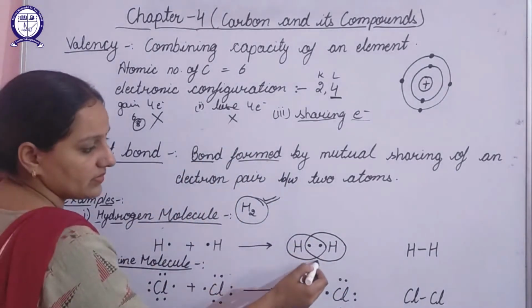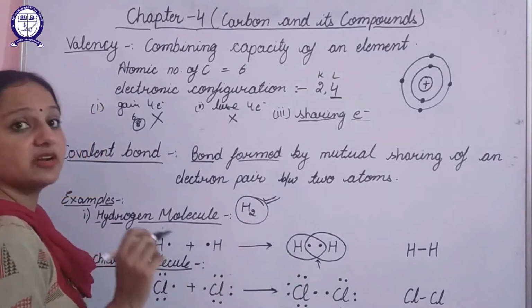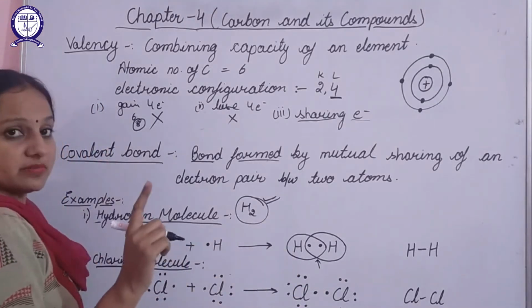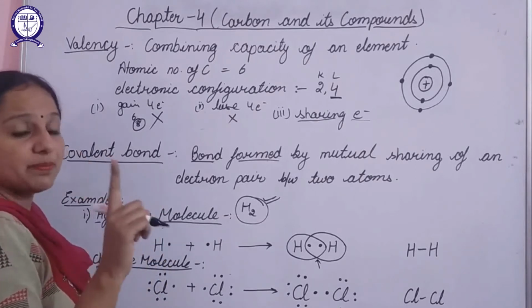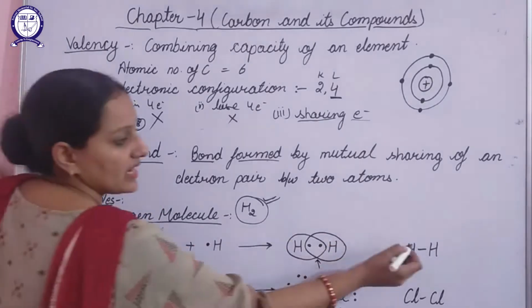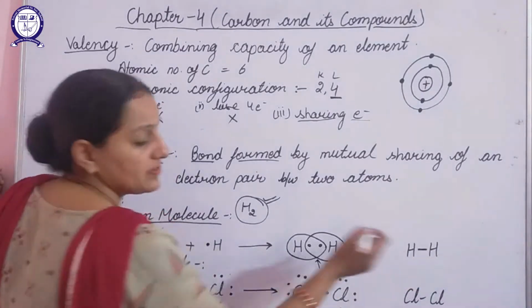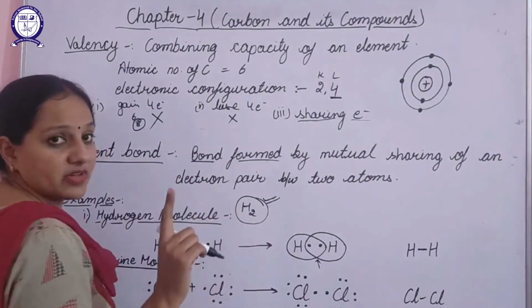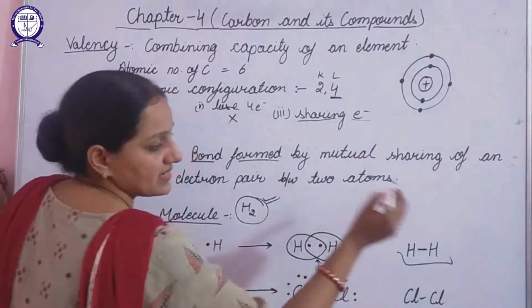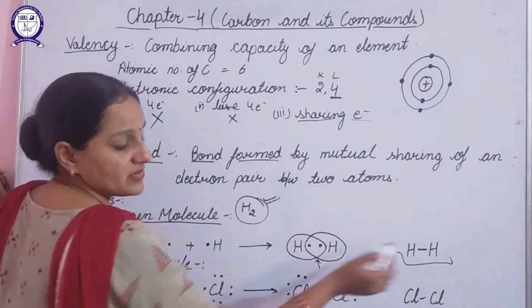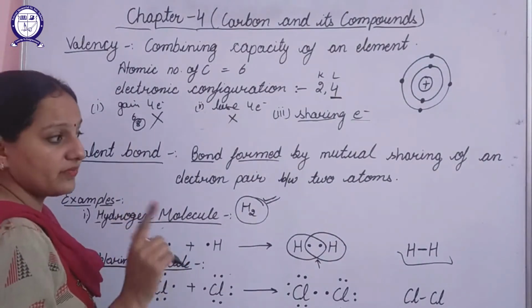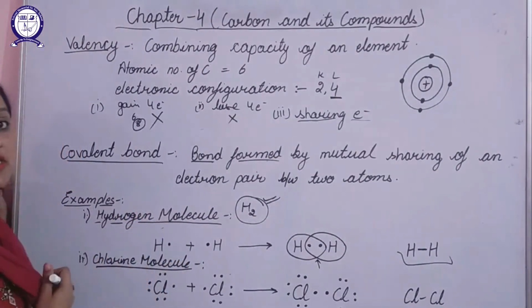So this is the shared pair of electrons. Whenever two atoms share one pair of electrons, that represents one covalent bond. So here it represents one covalent bond. We can represent it like this. This represents the covalent bond. A covalent bond always forms whenever the sharing of electrons takes place.